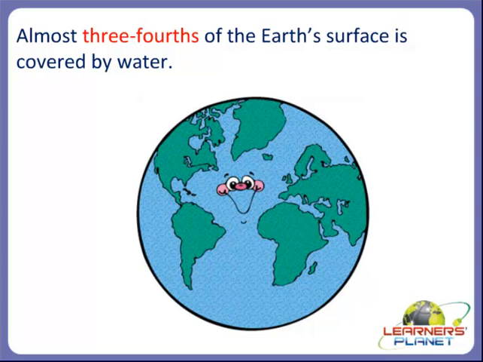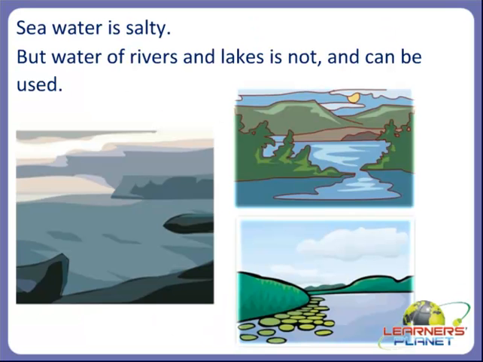So children, we can say that almost 3/4 of the earth's surface is covered by water. But we cannot drink all kinds of water. Why can we not drink all kinds of water?